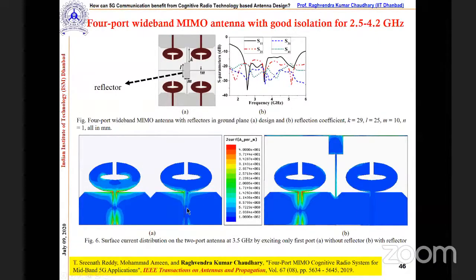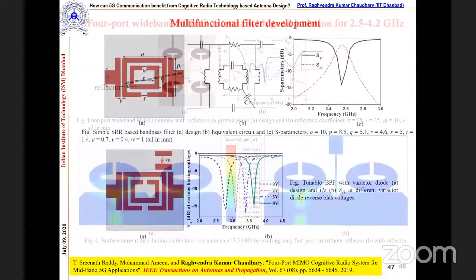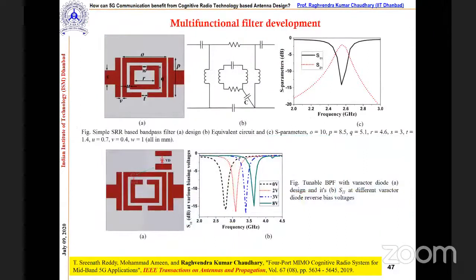And from this surface current, you can also see that the second antenna is not talking to the first antenna, correct? So the first thing is solved: we have that wideband antenna, and we configured it as a MIMO, correct? Now the other requirements. What are the other requirements?